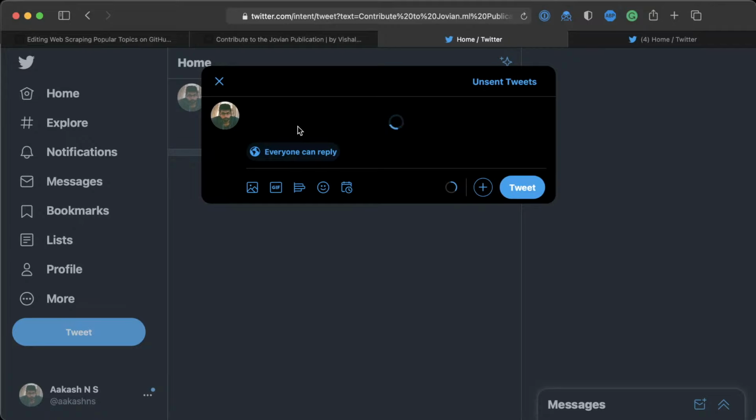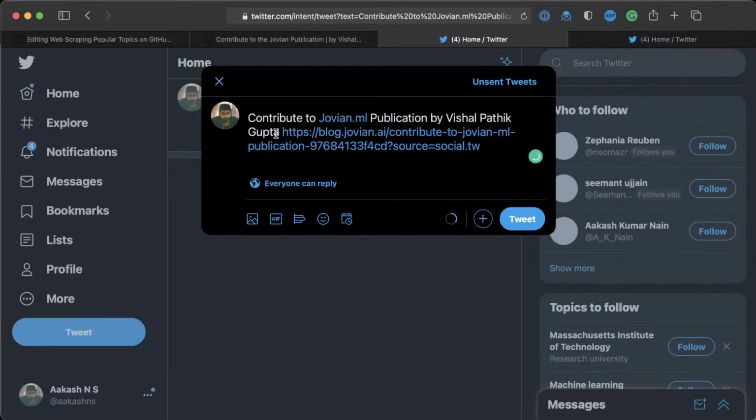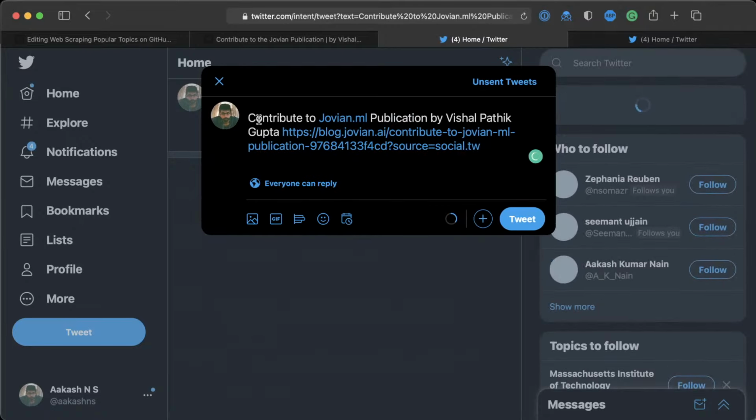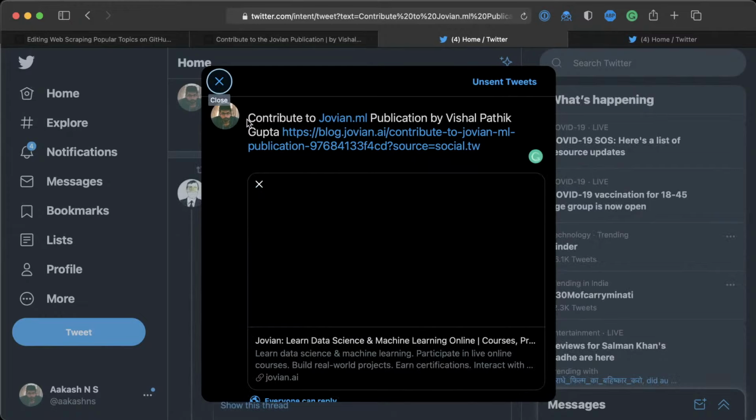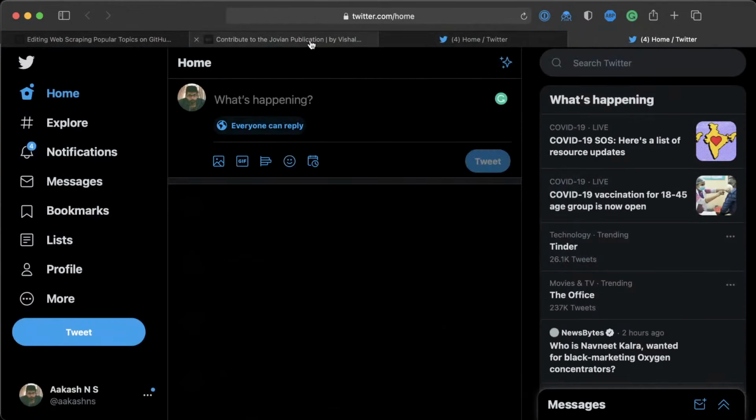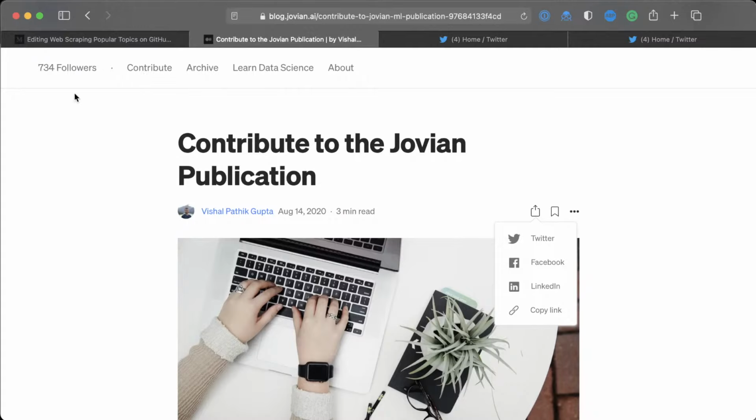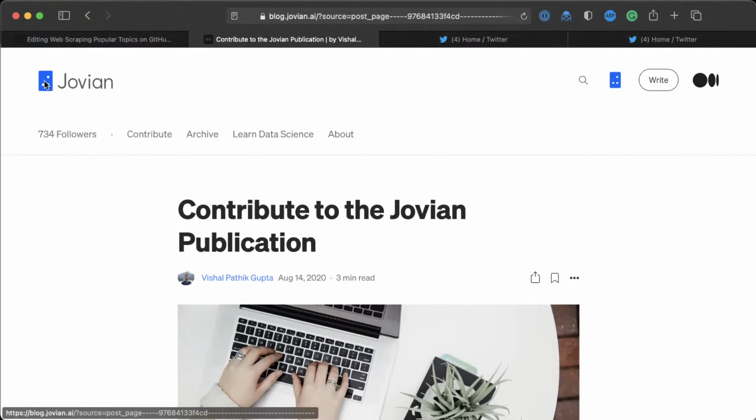You can see here, this is the title of the post, contribute to the Jovian.ml publication, but whatever is the title of the post will show up here. Let me see, let's grab one of the latest blog posts.